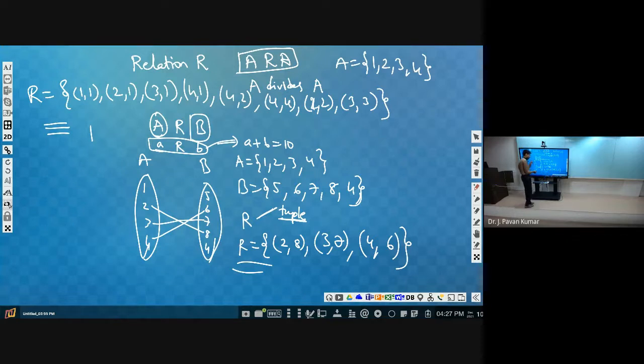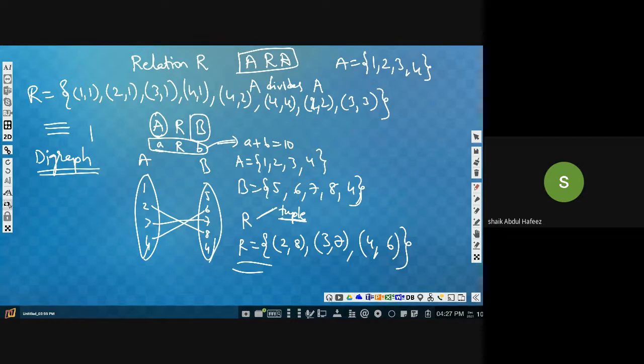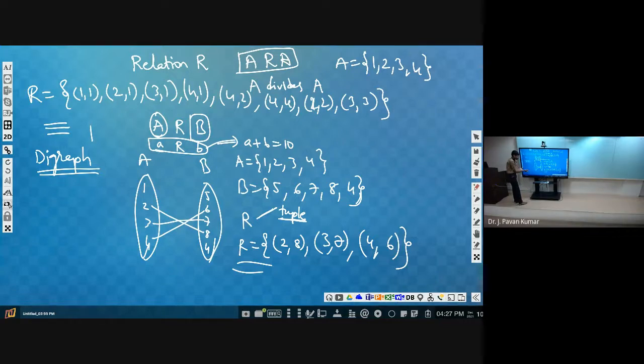Another representation of relation is the digraph, and then the matrix representation. Did we discuss this or not? Yes, sir. Digraph representation, how will we represent it? Whenever we have two sets, the digraph will have 1, 2, 3, 4, 5, 6, 7, 8, 4, all of these as vertices in the graph.